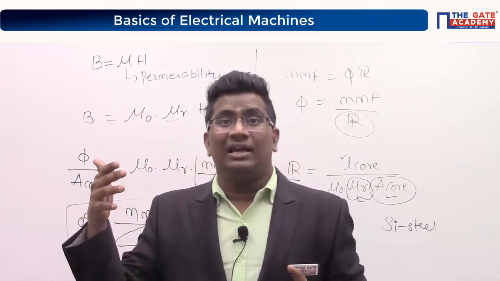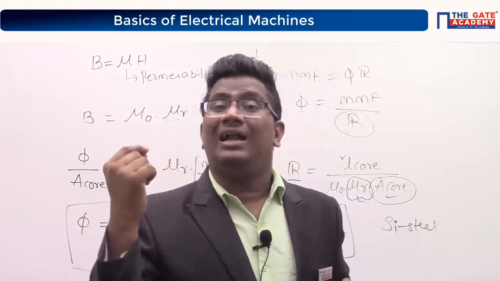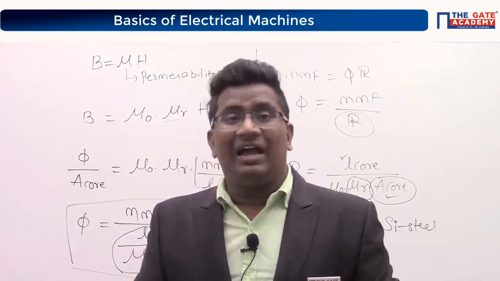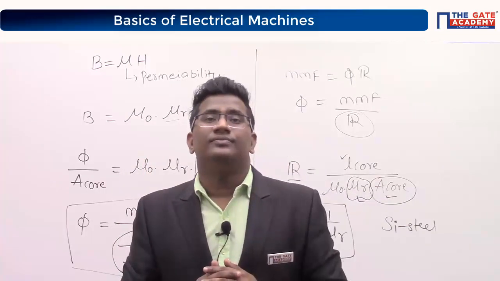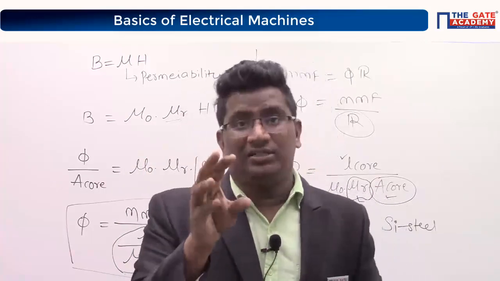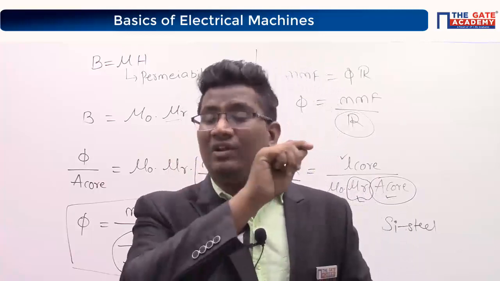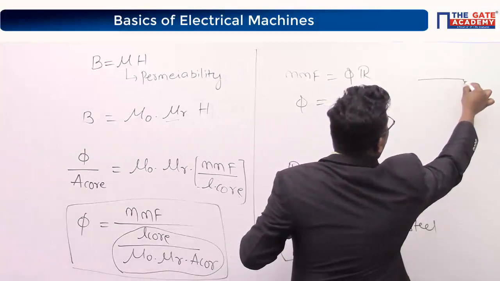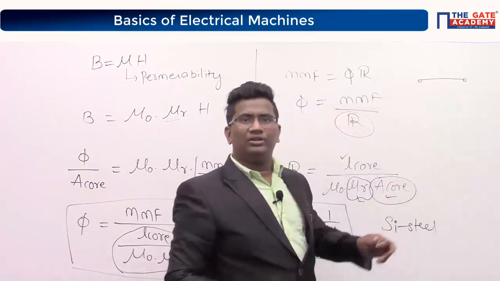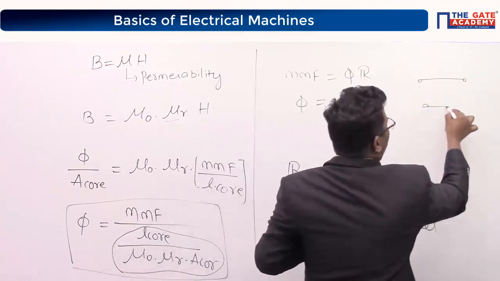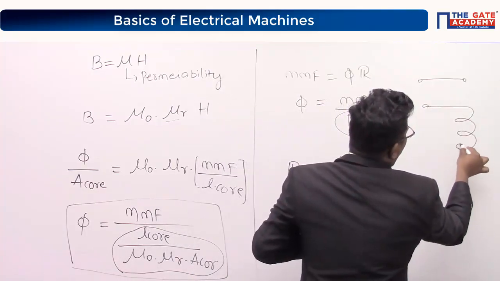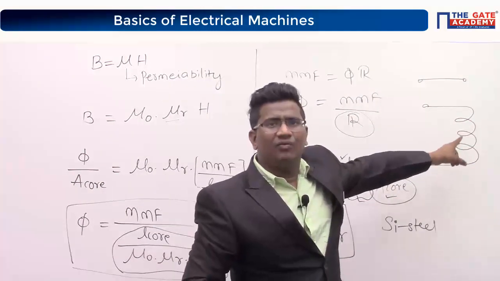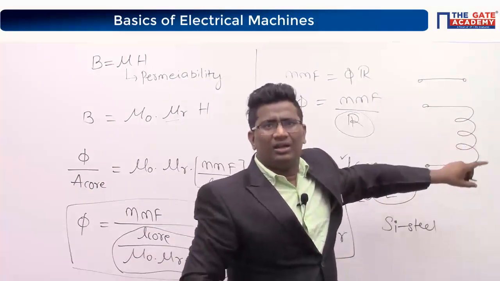We are providing current into the conductor, but does that conductor have turns or no turns? Whenever we have a finite number of turns, then we call it a coil. This is my conductor, with 0 turns. Then 1, 2, 3, 4. Now can I say these are my turns? It is a coil.